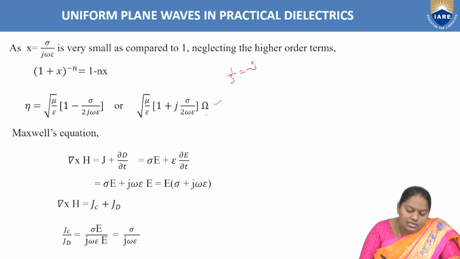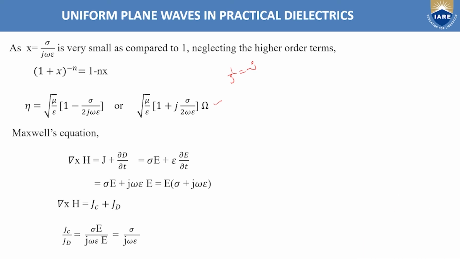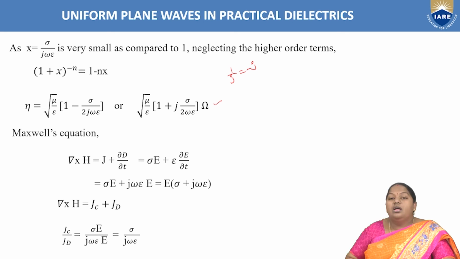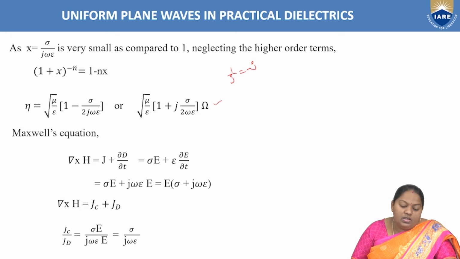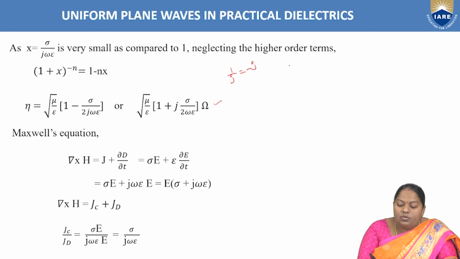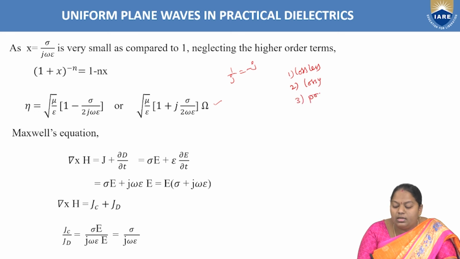Right? So for this term we are going to write the equation again. The same thing we are going to get: how the electric field strength and the magnetic field strength differ, as we have analyzed in the case of the lossy dielectric medium. Right? There are three cases in the dielectric materials. One is lossless, the second one is lossy, and the third case is the practical dielectric case. In the lossless case, we directly assume sigma equal to 0.